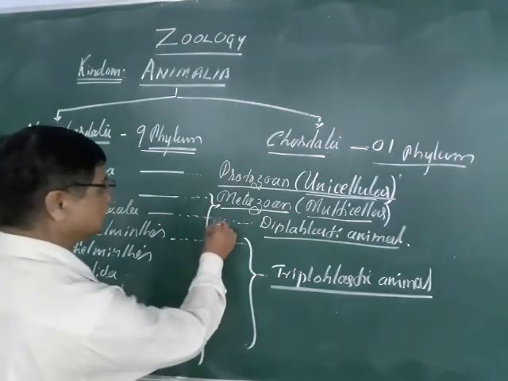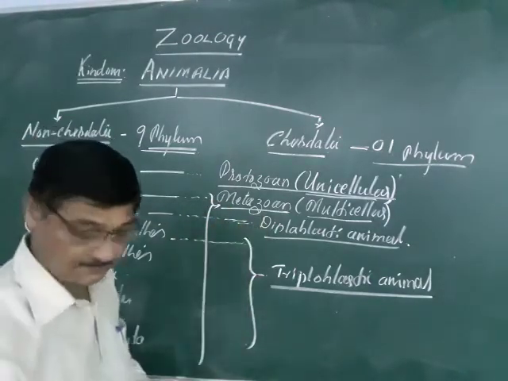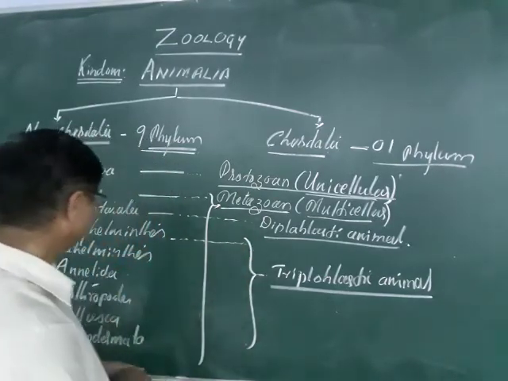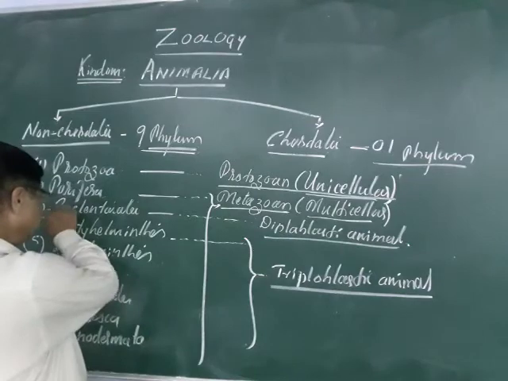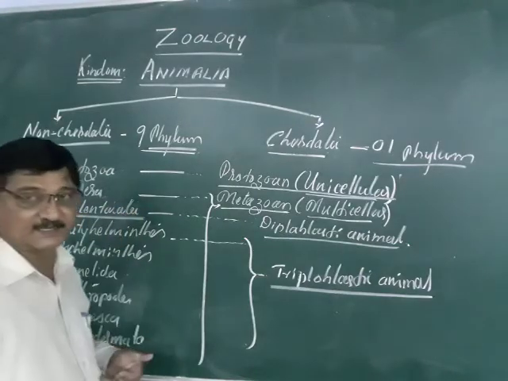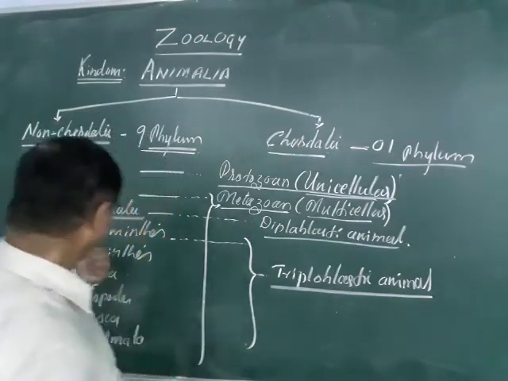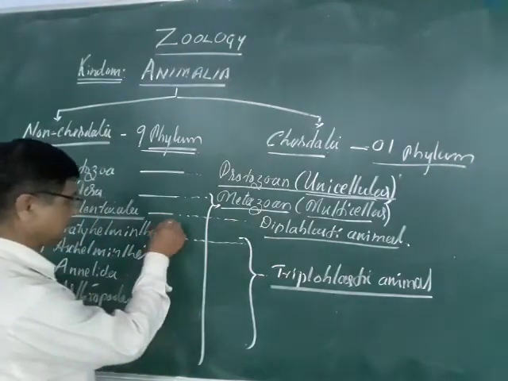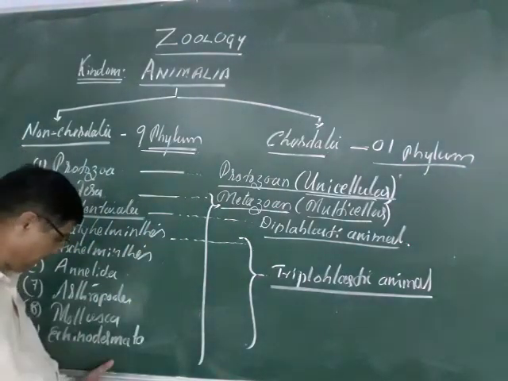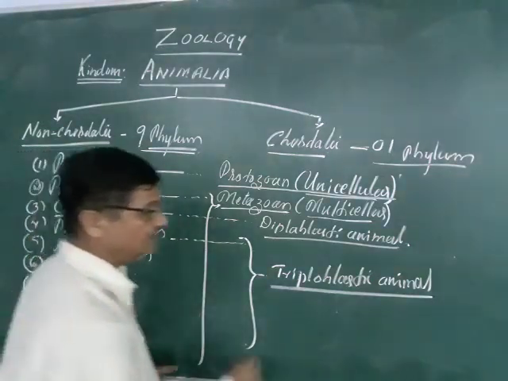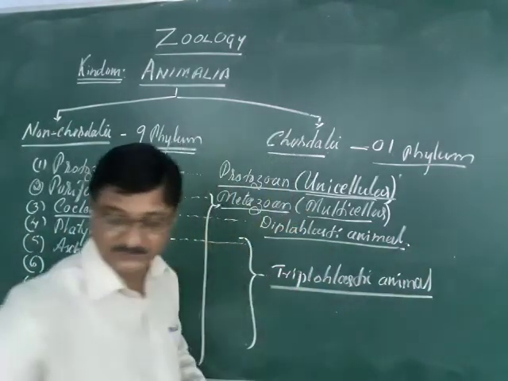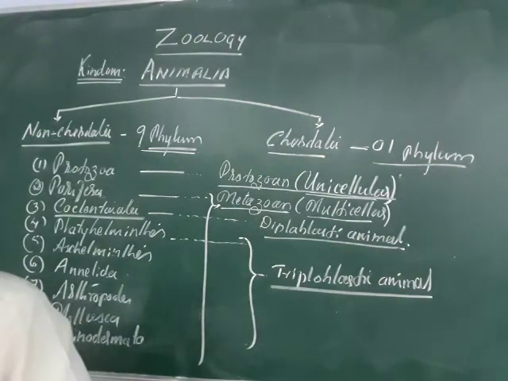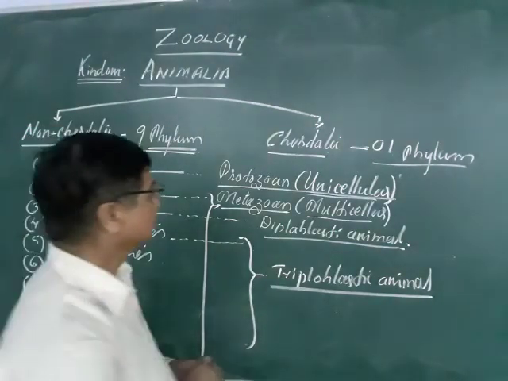And so once again, based on the body layers, the higher animals are classified: Coelenterates come under the diploblastic, and Platyhelminthes up to Echinoderms come under the triploblastic animals. You got it? So you remember.